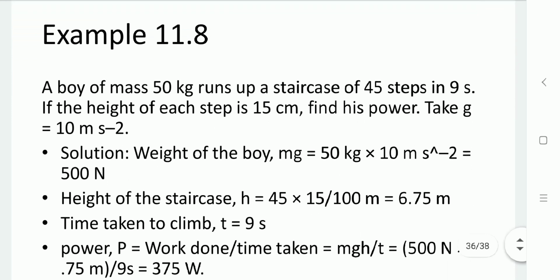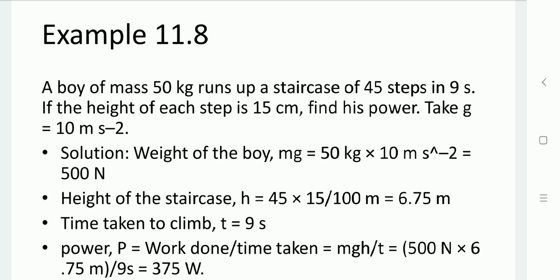Next example: a boy of mass 50 kilogram runs up a staircase of 45 steps in 9 seconds. If the height of each step is 15 centimeter, find his power. Take g equals 10 meter per second square. So here we need to calculate power, that is work done per time. Here m is given, g is given 10 meter per second square. So weight of the boy, mg, is 50 kilogram into 10 meter per second square, that is 500 Newton.